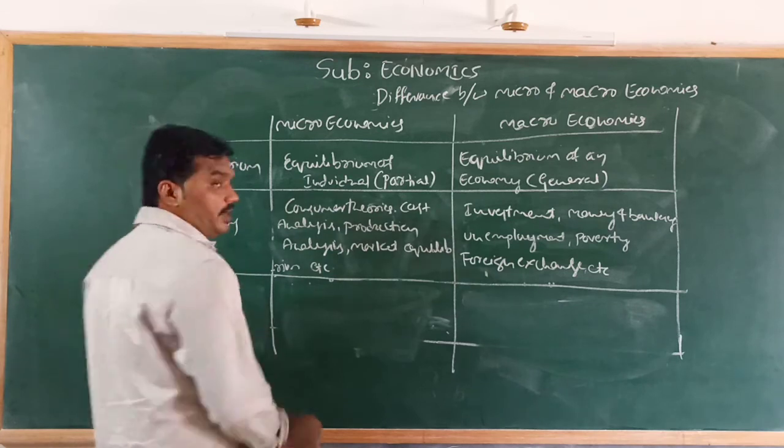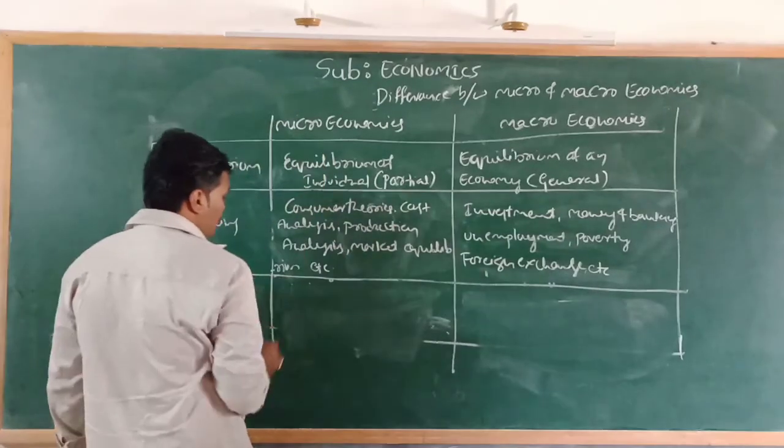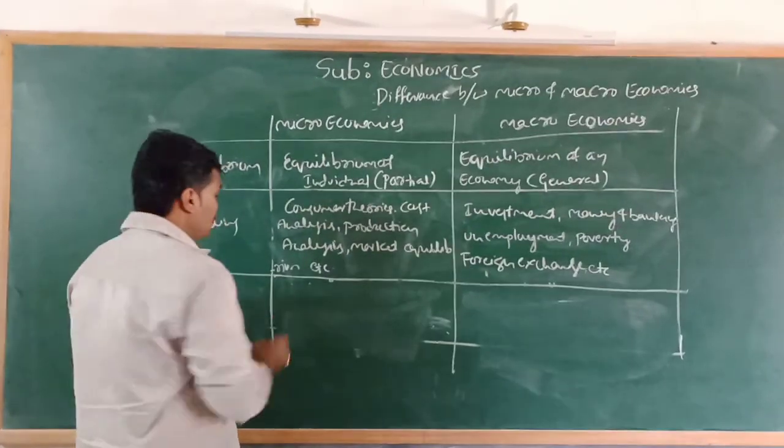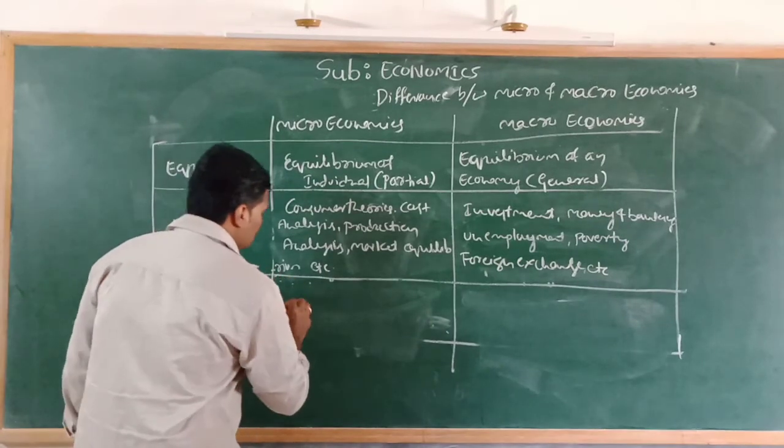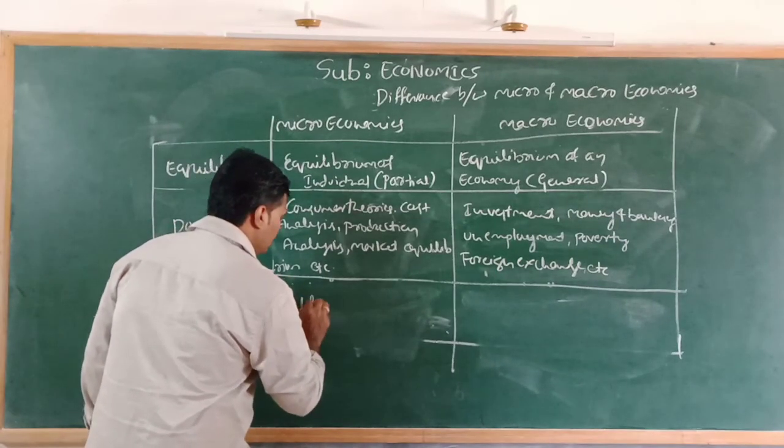Then the last point. See, the contribution for the development of microeconomics goes to Alfred Marshall.